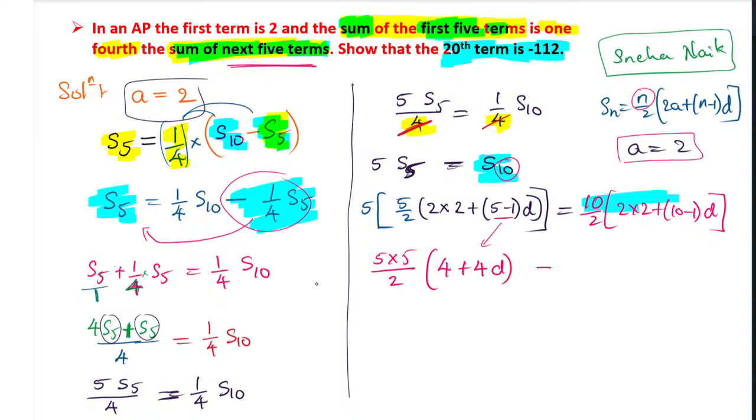Okay, next it will continue. 10 minus 5, 10 minus 2 is 5, 2 2s are 4 again, 10 minus 1 is 9, 10 minus 1 is 9d. And next we will continue further again. So here what you can do is multiplication of it. 5 5s are 25 divided by 2.